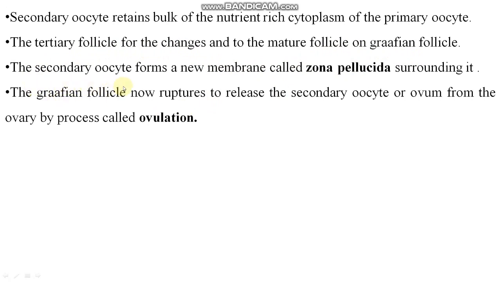The secondary oocyte forms a new membrane called zona pellucida surrounding it, right? And the Graafian follicle now ruptures to release the secondary oocyte or ovum from the ovary by a process called ovulation. Ovulation is the process which occurs at the time of the menstrual period. We will see it later, right?